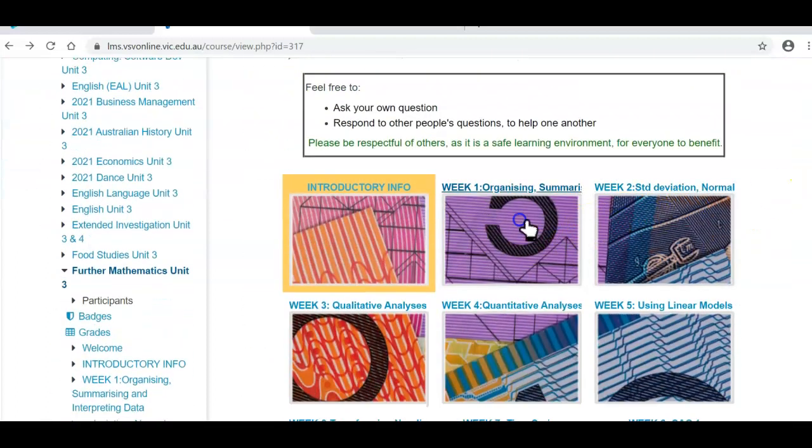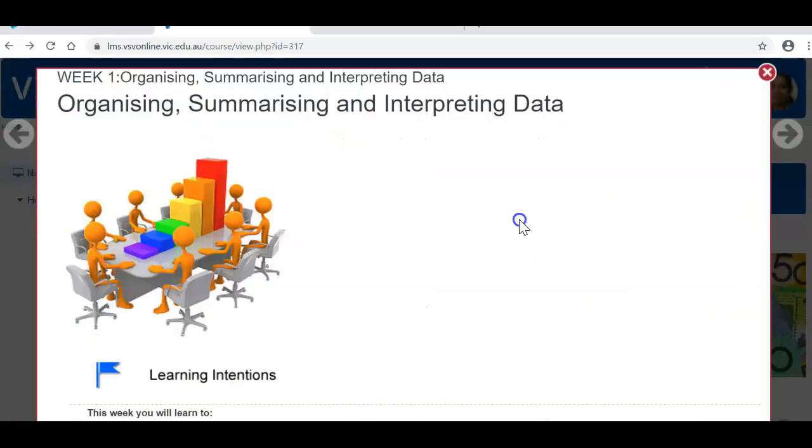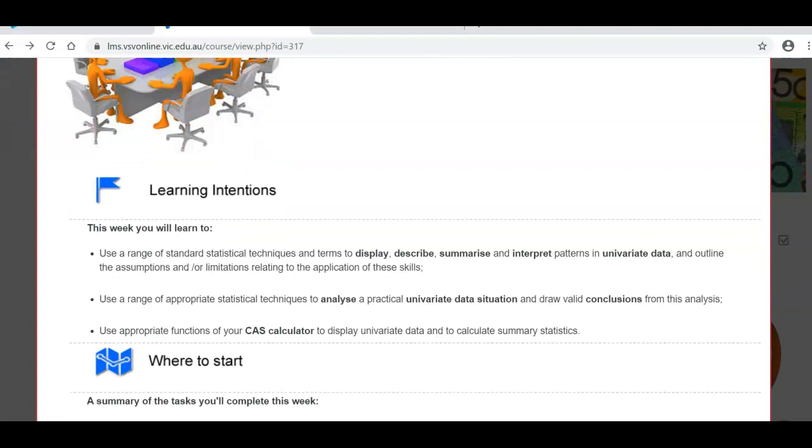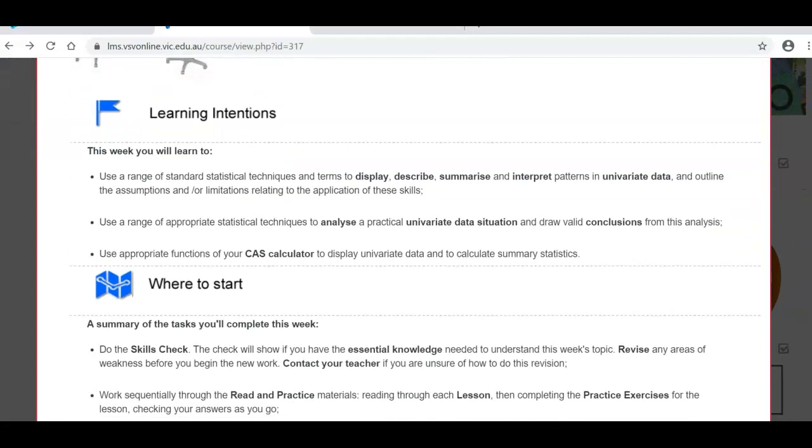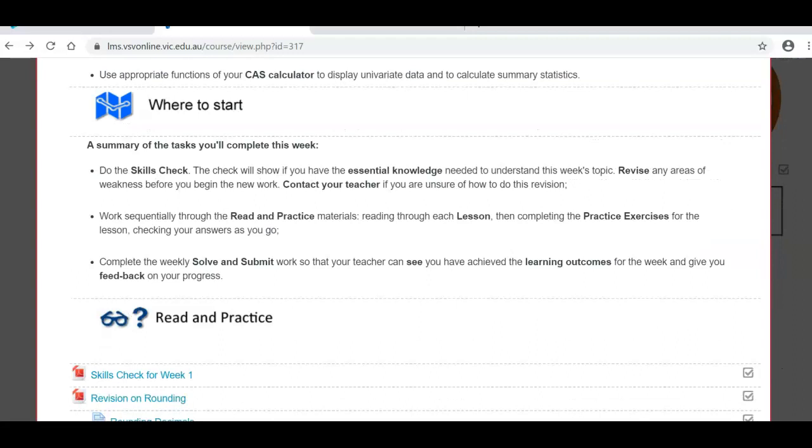For instance, if you click on week 1, this is what you will see: organizing, summarizing, and interpreting data. That is the first week's work. Here you need to read what you will learn this week. Where to start? There's a skill checklist, and I advise you to do that.